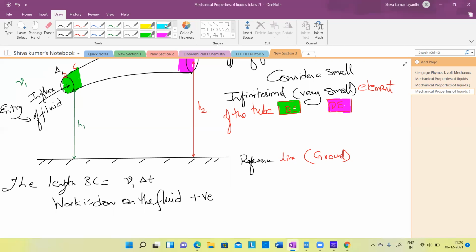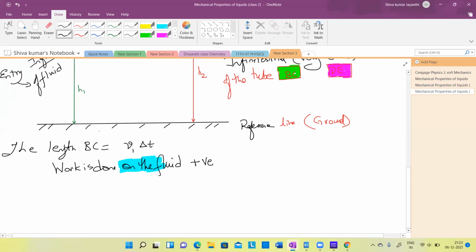This convention, so that you remember, I am marking work done on the fluid, because in chemistry this is reversed. Work done on the system is negative for them. In thermodynamics you'll see this notation. So work done on the fluid is positive for us. Understood? So who is doing that?